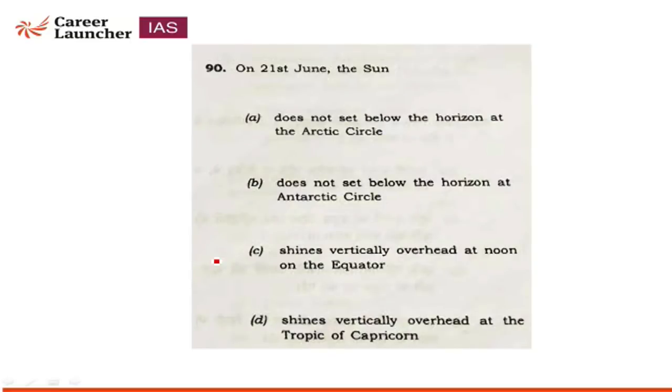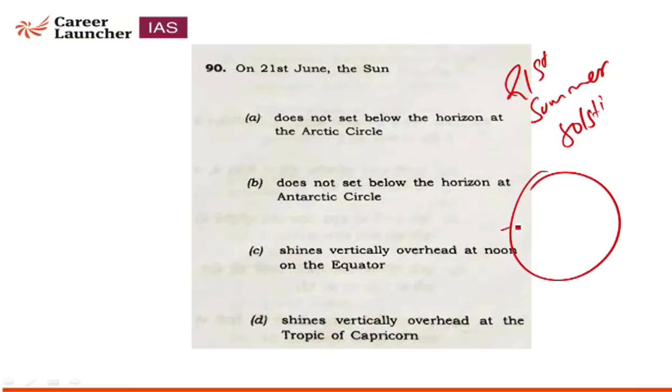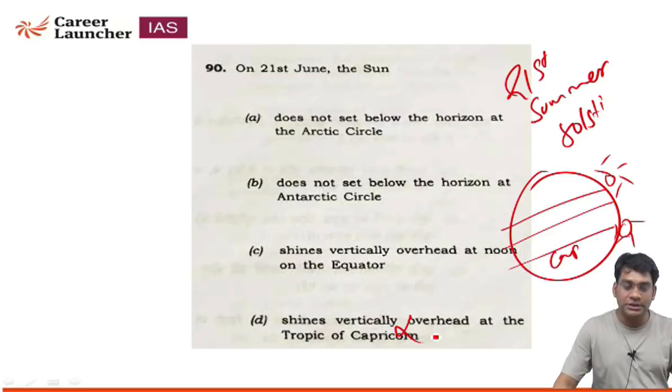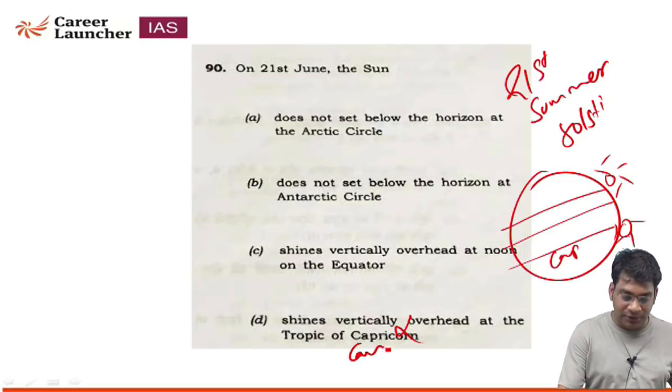Now the last question: on 21st June, the sun. See what happens during 21st June. 21st June is basically called the summer solstice. On this day, the sun is directly overhead at the tropic of Cancer, and on 22nd December at the tropic of Capricorn. So when we see option D, it stands vertically overhead at the tropic of Capricorn. This statement is completely wrong, because on that day the sun is directly overhead at the tropic of Cancer, not Capricorn.